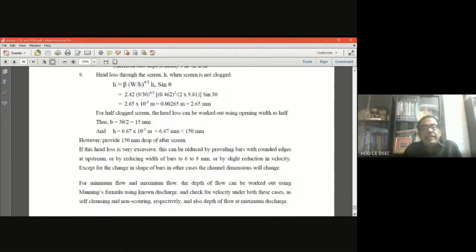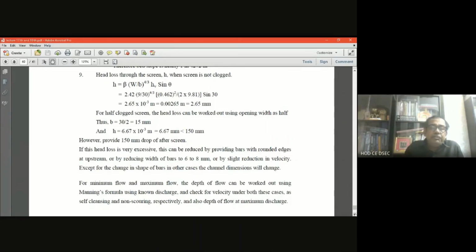If this head loss is very excessive, it can be reduced by providing bars with rounded edges at upstream, or by reducing the width of bars to 6 to 8 millimeter, or by a slight reduction in velocity, except for the change in shape of bar. In other cases, the channel dimensions will change.